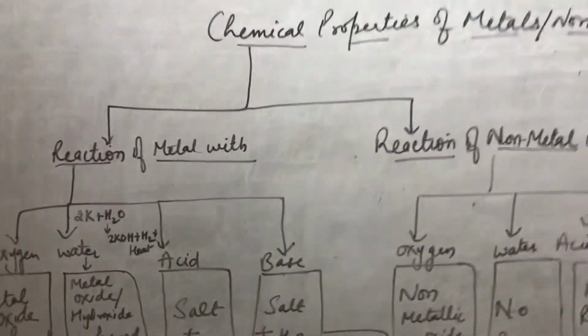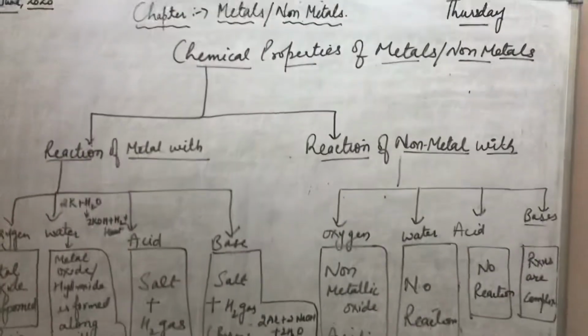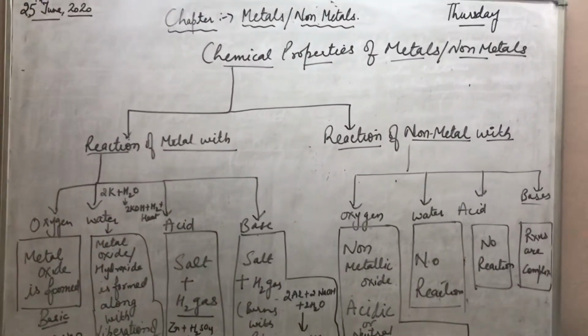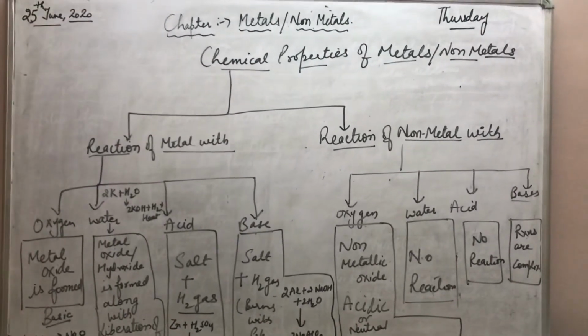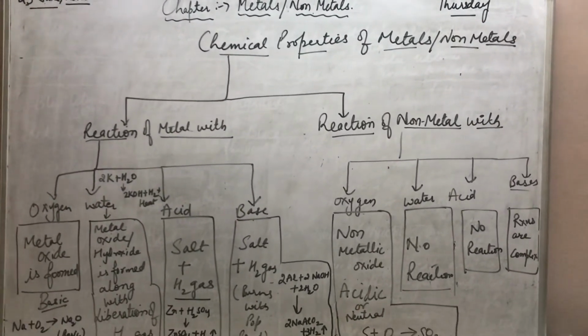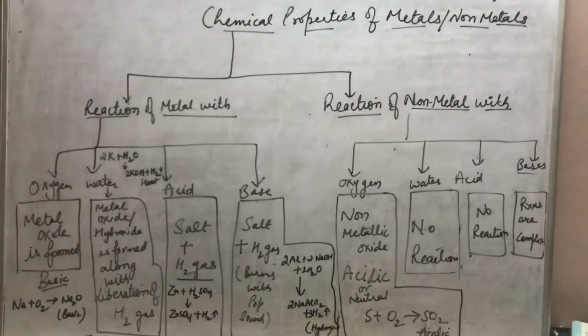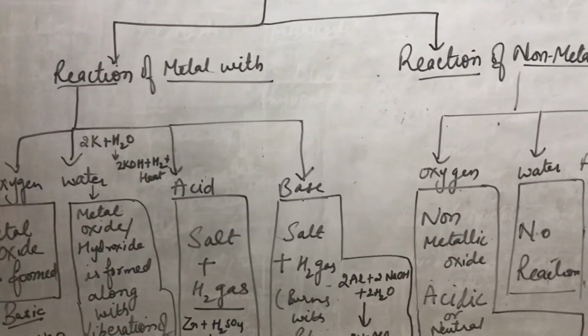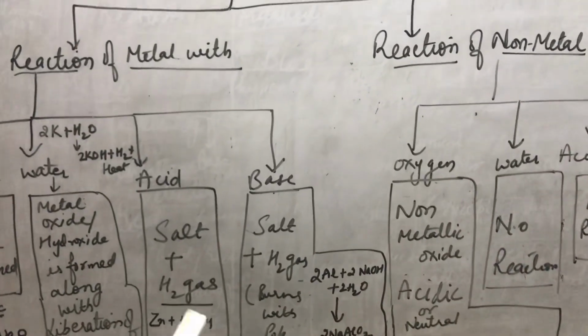So this is up to here about the chemical properties of metals and non-metals in a tabular form, and you are supposed to revise all the things which we did in this lecture, so the topics will be more clear. Write more chemical equations related to the topics, like how metals react with oxygen, water, acid and bases.